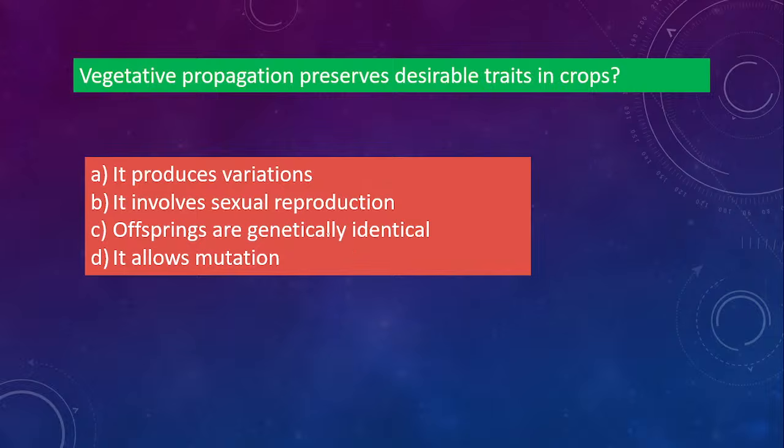Next one. Vegetative propagation preserves desirable traits in crops. Why is it? Option A, it produces variation. Option B, it involves sexual reproduction. Option C, offsprings are genetically identical. Option D, it allows mutation. What will be the answer? So the answer is option C, offsprings are genetically identical. We already discussed this: if you want the same trait, go for vegetative propagation. So the offspring will always be identical.